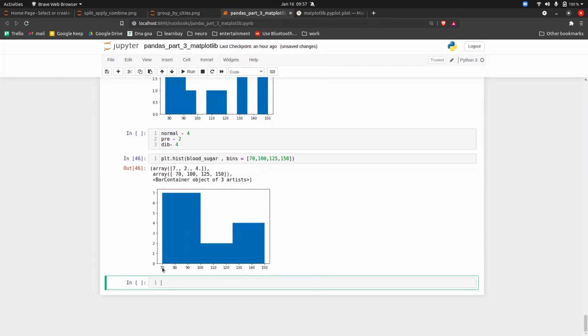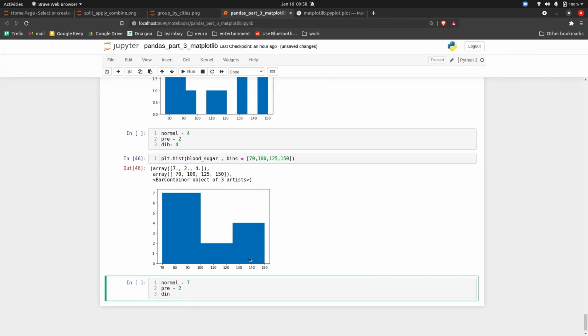So see, from 70 to 100, there are 7 people. So normal are 7. Then from 100 to 125, there are 2 people. So that is pre-diabetes, there are 2 people. And from 125 to 150, as you can see, there are 4 people. So diabetic, there are 4 people. So 7 plus 4 plus 2 is 13. So this is how you can give your own bin size, guys.